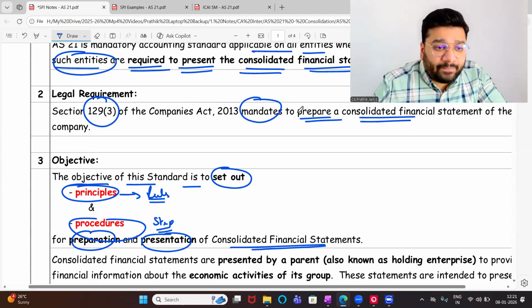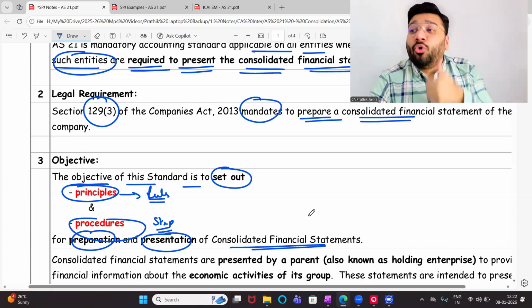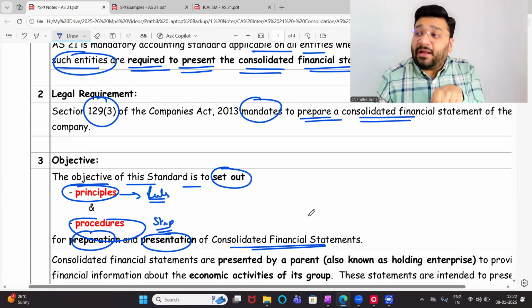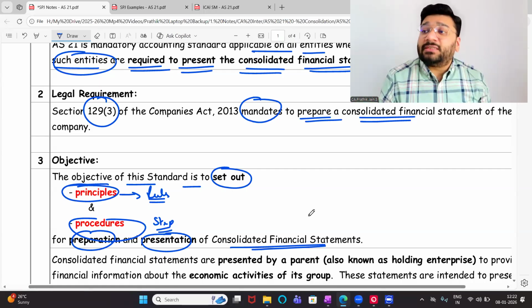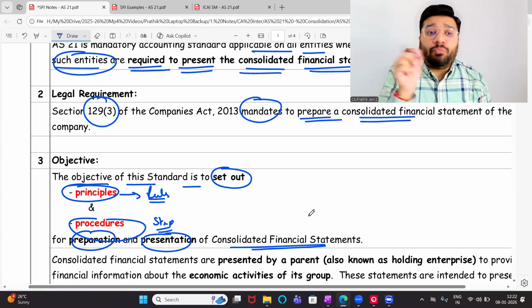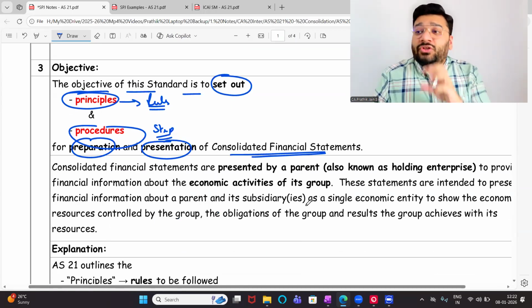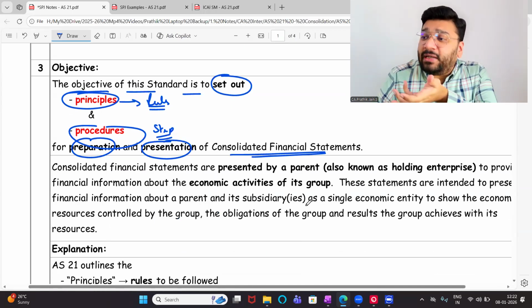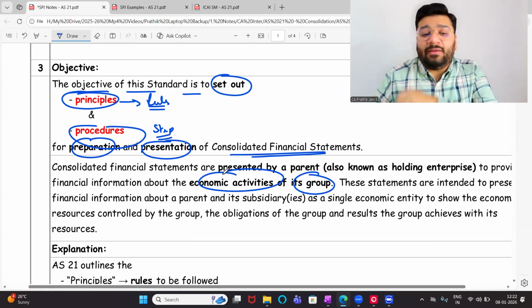Okay, not okay. Now, this consolidated financial statement has to be prepared by whom? Holding company or subsidiary company? Holding company has to consolidate all the information from the subsidiary and present. So it is the responsibility of the holding company, also called the parent company, to present the consolidated financial statement, so that it will reflect the financial position and the financial performance of the entire group. The economic activity of the entire group is being presented.